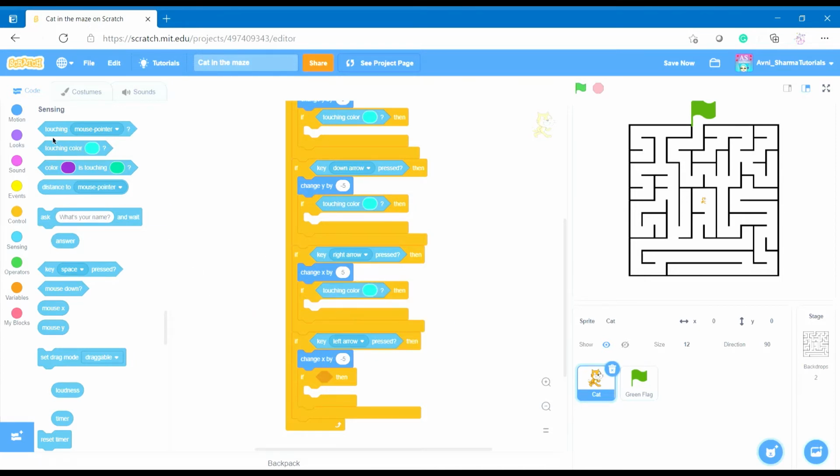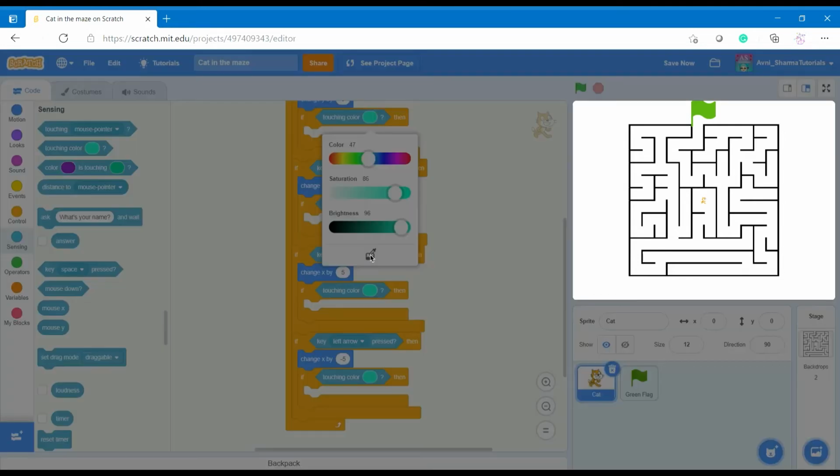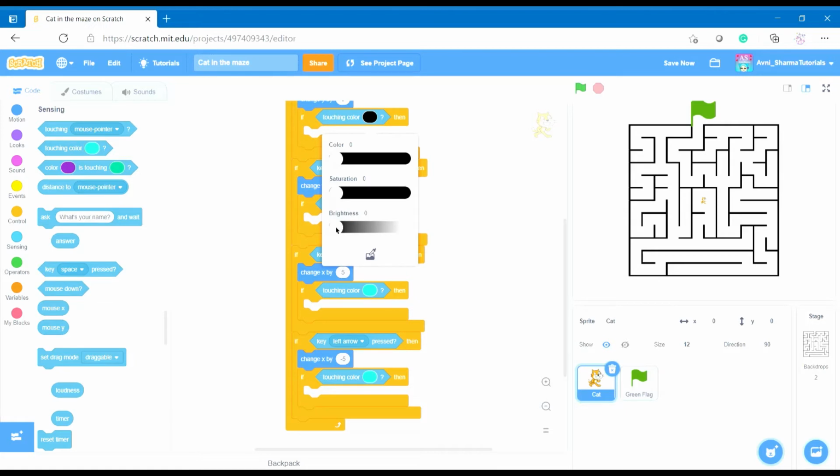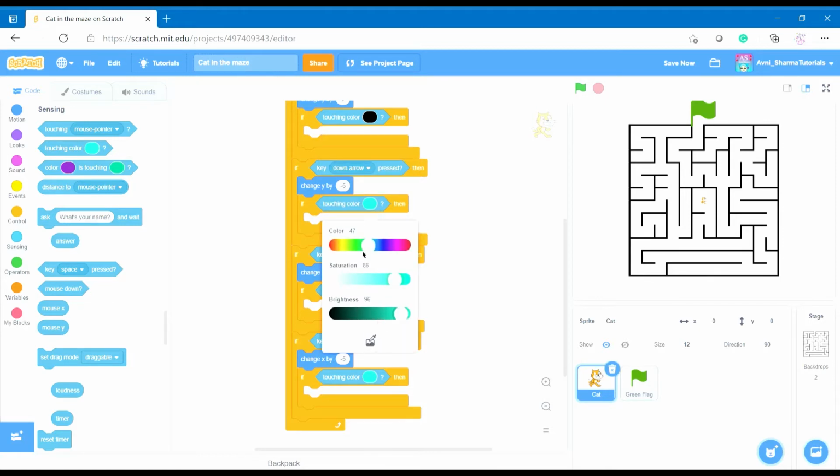So take that and just click on it, and when you do like this, you take the color black from the backdrop. Brightness 0, saturation 0, and the color 0. This is what the coordinates of the color should be. Do it to all of them.